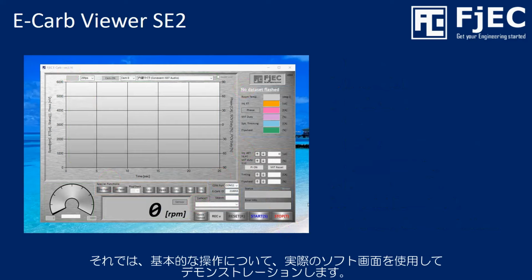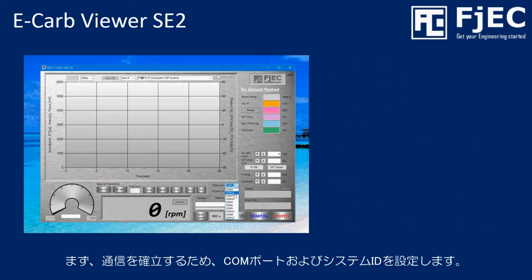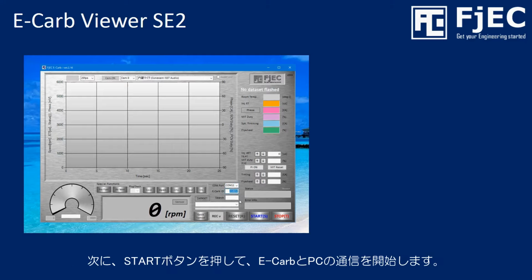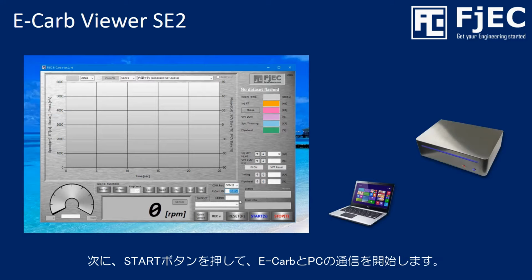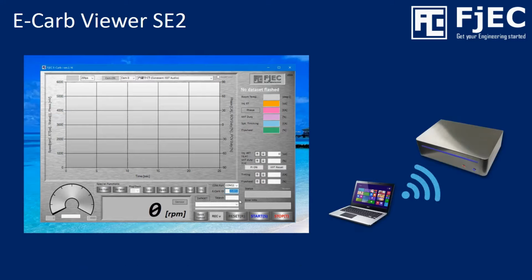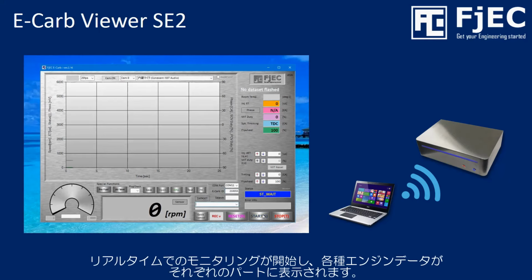Now, the basic operation process will be demonstrated by the actual software window. At first, the COM port and system ID are defined to establish communication. Next, push the start button to begin communication between E-Carb and PC. Now, real-time monitoring is started and each data is displayed on each part.